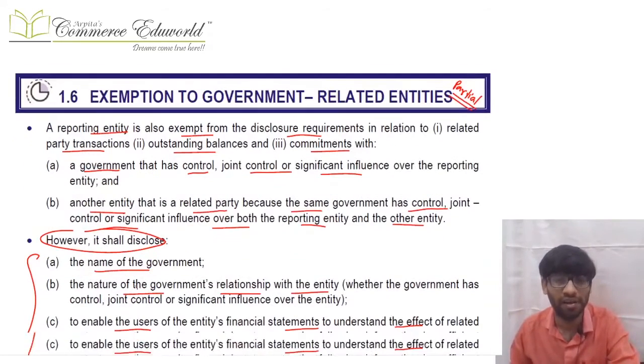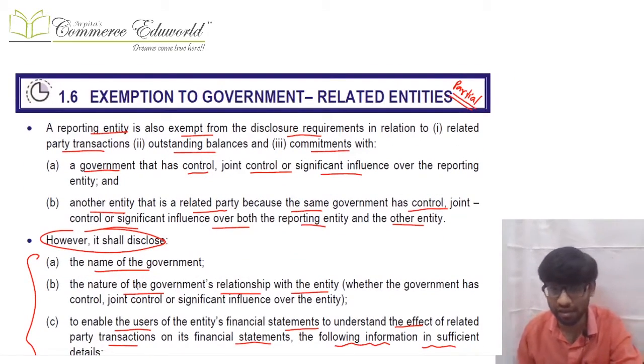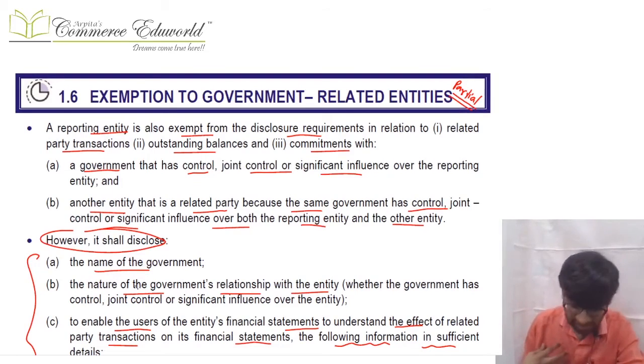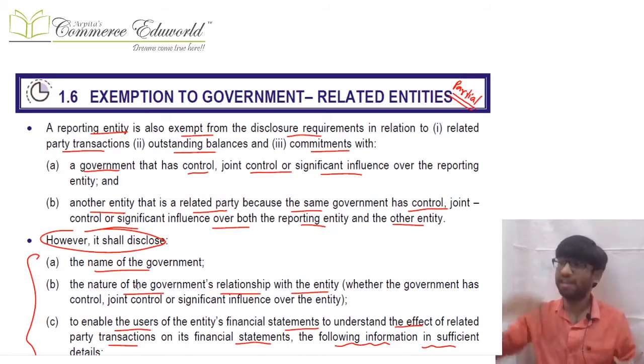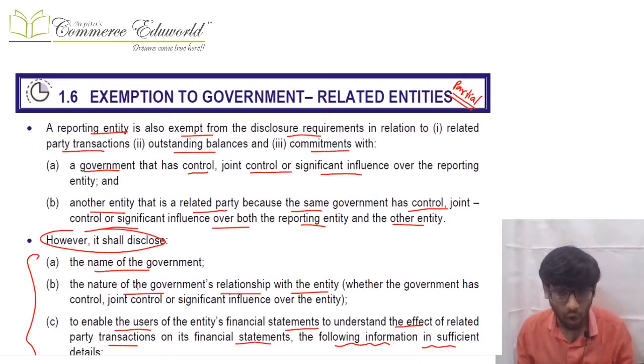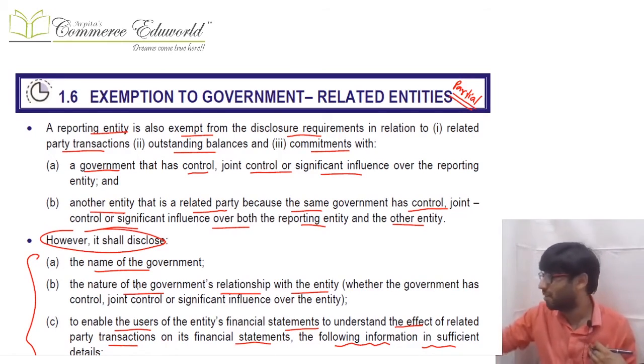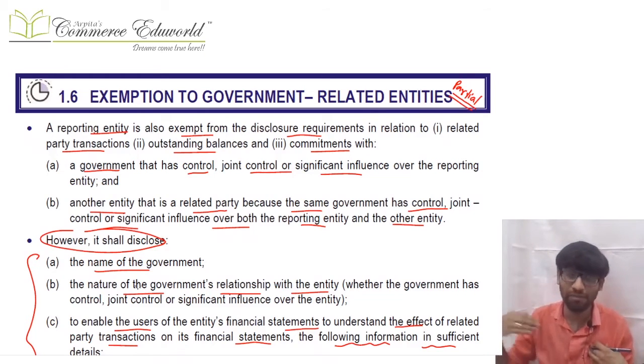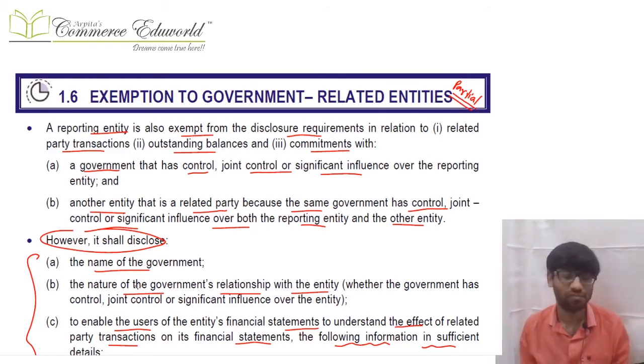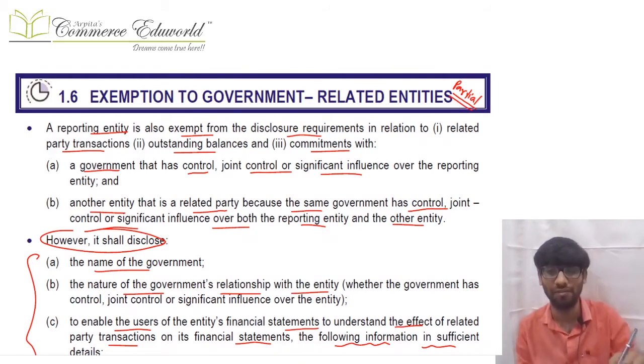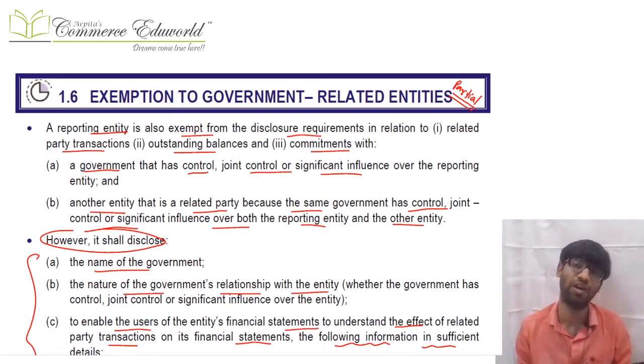Clear? Then there are certain exemptions available to government related entities. What is the exemption available to a government related entity? Let us say I am an entity and government is my related party, or I am an entity and some other entity is related to me because of that government. Then exemption is available, but this exemption is a partial exemption.